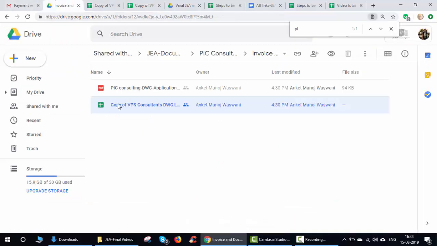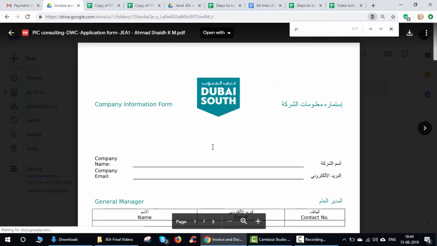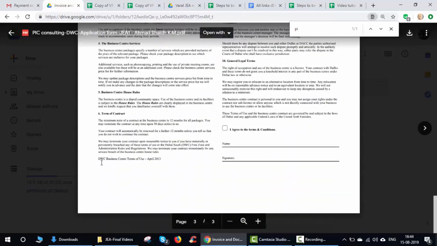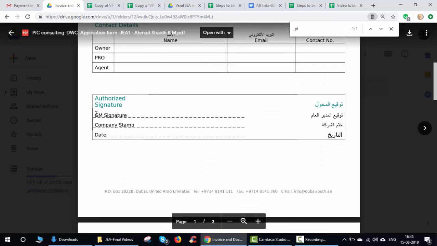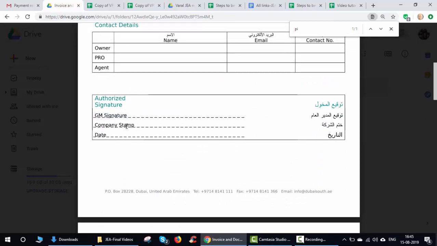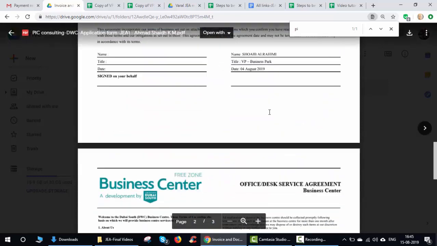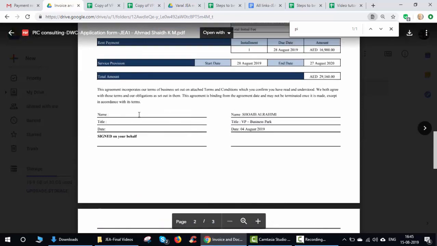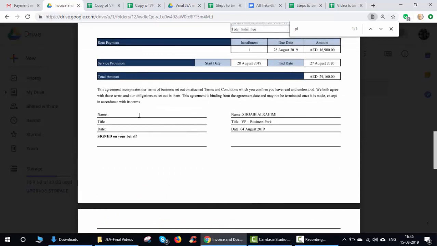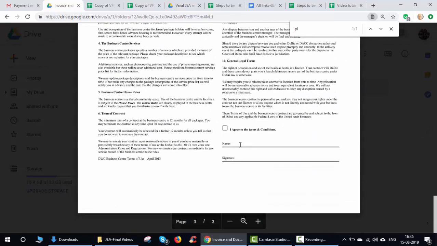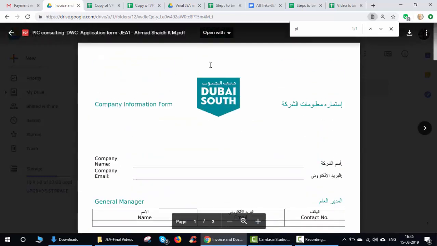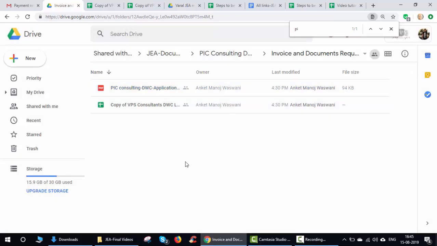So PS will send this to the client, and when you get this notification, it is your responsibility to open this file, download it and fill in all these details, then send it to the client for signature. All the forms will require the client's signature. For example, the general manager's signature with company stamp and date, and again the name of the person, that is an authorized signatory, who can be the general manager, with title, then date. This is where the client will be signing the document. So it is your responsibility to make sure that all the application forms are ready for client signing.